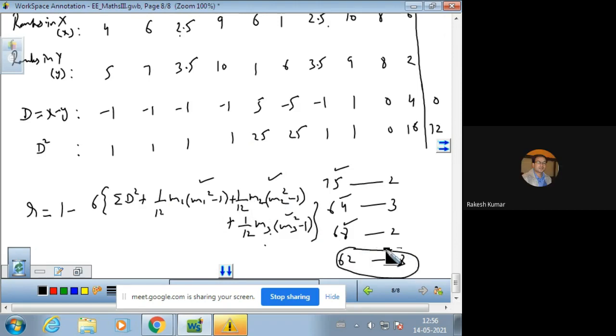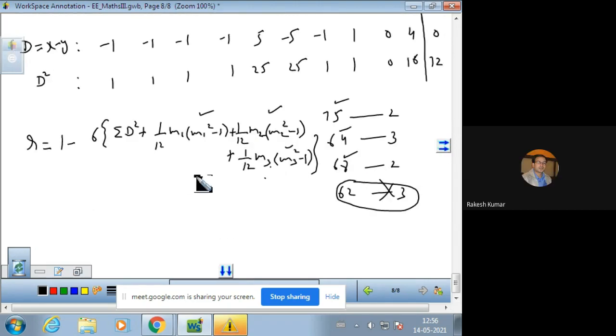But now this is not the case. So this whole term is divided by n into n square minus 1. Here n is the total number of data values, and the total is 10: 1, 2, 3, 4, 5, 6, 7, 8, 9, 10.